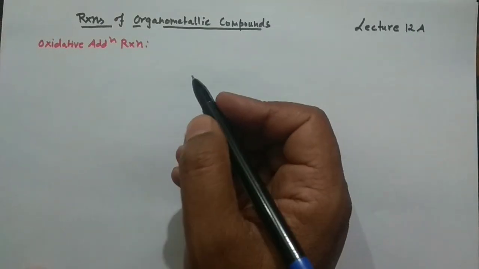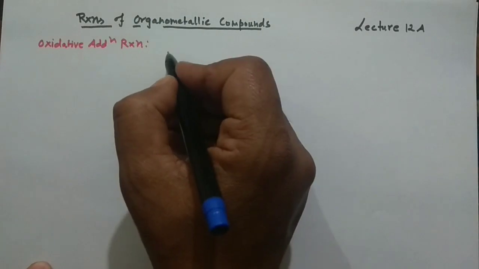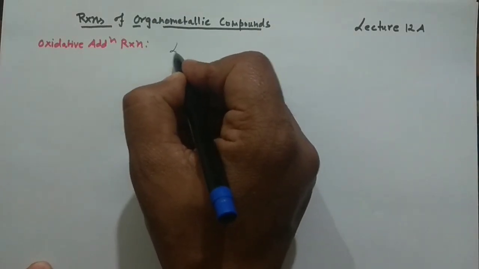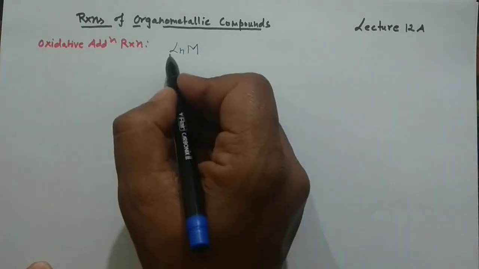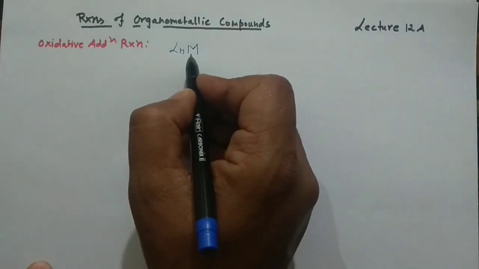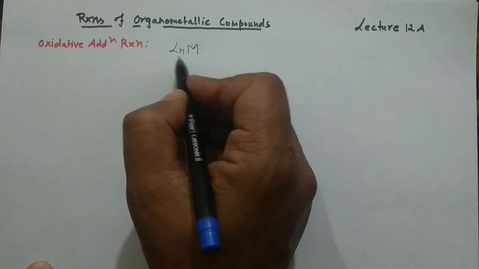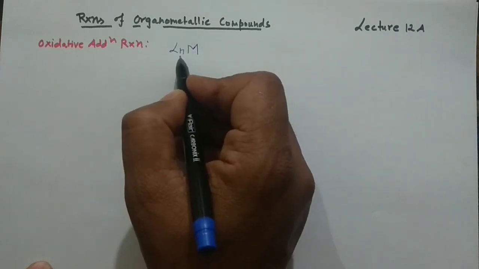So how can we write the general reaction in that case? Say for example, I have this particular complex LnM, where Ln are the ligands attached to the transition metal of your organometallic compound, and the coordination number could be anything.